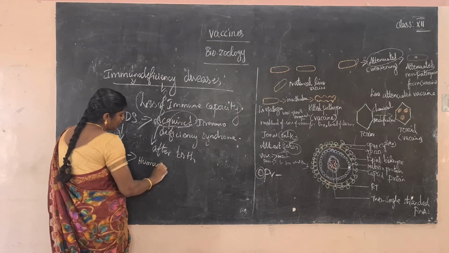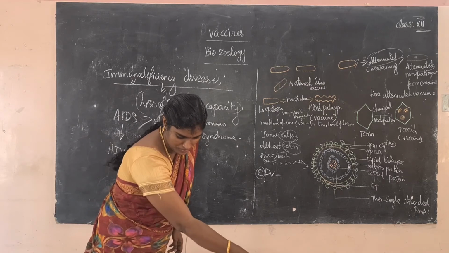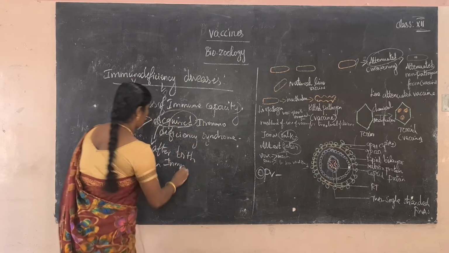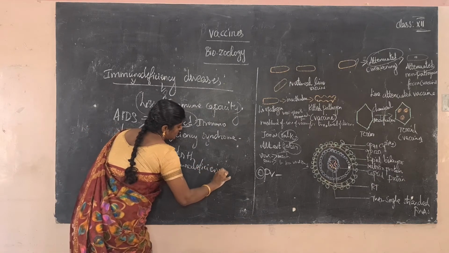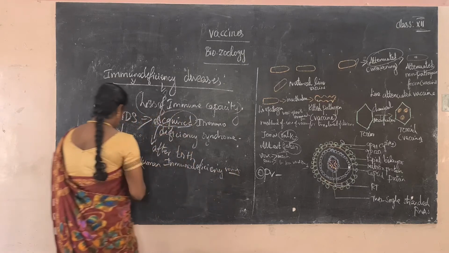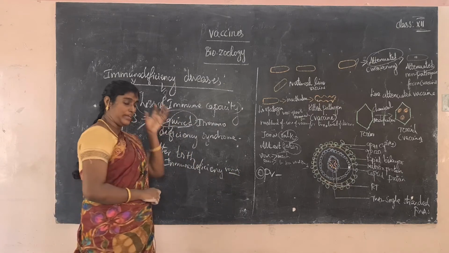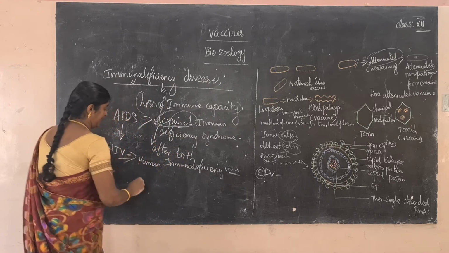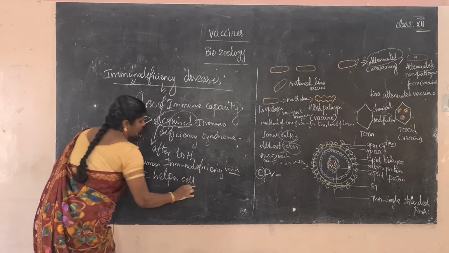Human immunodeficiency virus, that is called the HIV virus. Mainly the HIV virus first affects the T helper cells. Okay, I will explain later.